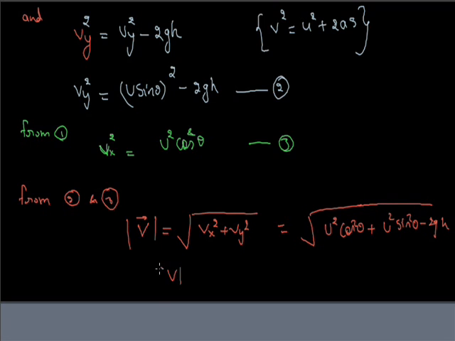That means the magnitude of V is the square root of u square, taking it common, cos square theta plus sin square theta is 1, so V equals the square root of u square minus 2gh. This is the magnitude.